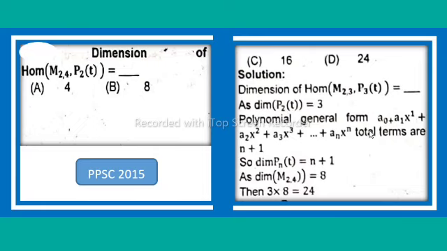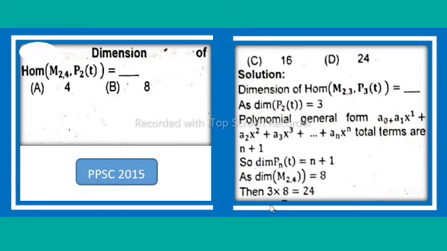Polynomial general form: A0 plus A1 x plus A2 x power 2 plus A3 x power 3 plus and so on, up to An x power n. Total terms are n plus 1, so dimension of Pn(T) is equal to n plus 1. So dimension of M2 is 4, so 2 times 4 is 8.